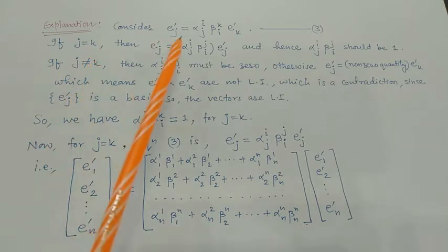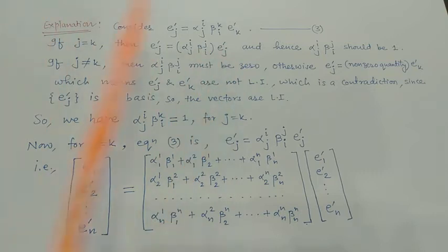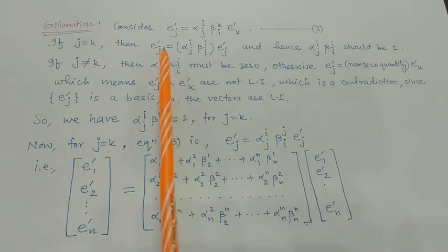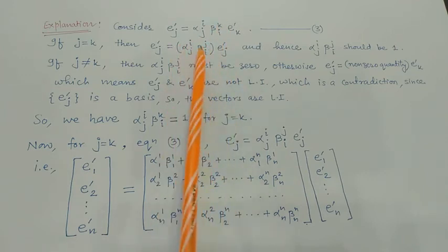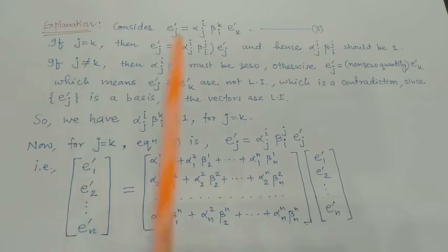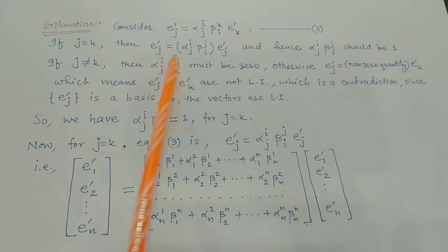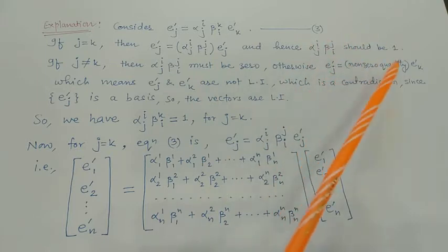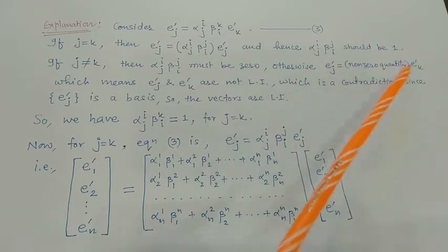Whenever j is equal to k, this becomes E'_j equal to alpha_ij beta_ji E'_j, and hence this quantity should be 1, because on the left hand side there is E'_j and we must get E'_j on the right hand side. So this must be 1. Whenever j is not equal to k, this quantity must be 0. Otherwise E'_j would equal some non-zero quantity multiplied by E'_k, which means E'_j is a scalar multiple of E'_k.